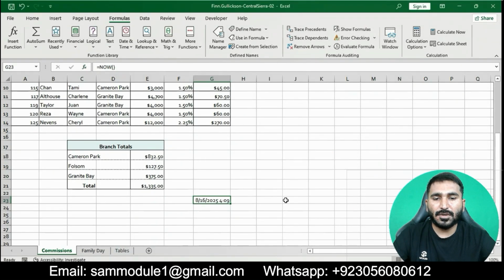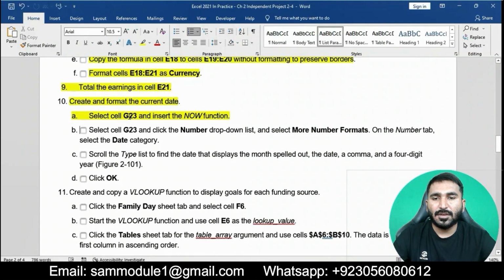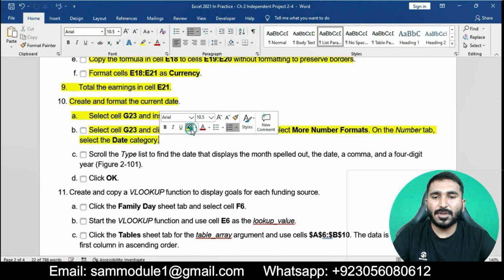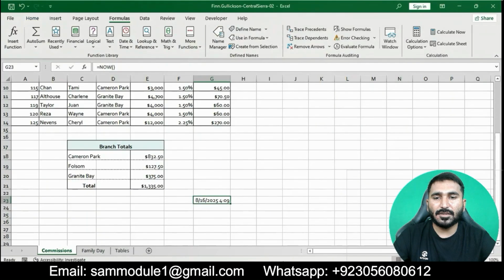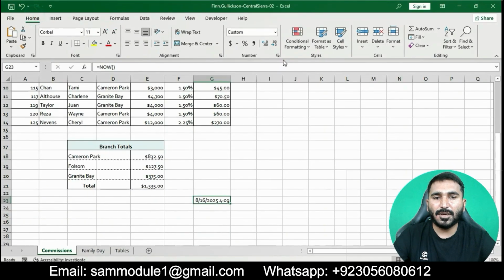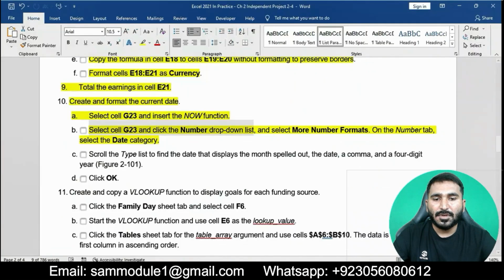Okay, this is good. Now point B of question number 10: select cell G23, go to the Home tab in the Number group, click the number drop-down list and select More Number Formats.